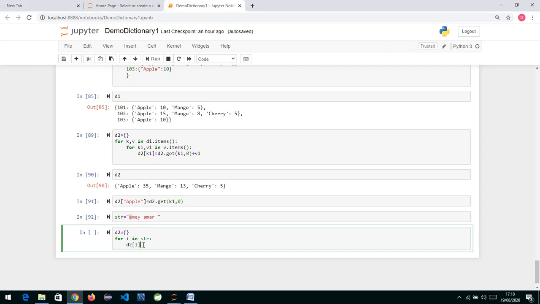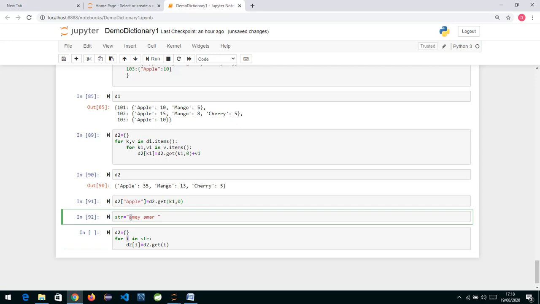Now if the key is not present, so this is the first time I'm counting A, it should be set to 1. If it is the second time, it should increment. So how we can do it in one go is we can say D2 dot get: get me, from this D2 dictionary, the value relating to key i, whatever alphabet is there in i.